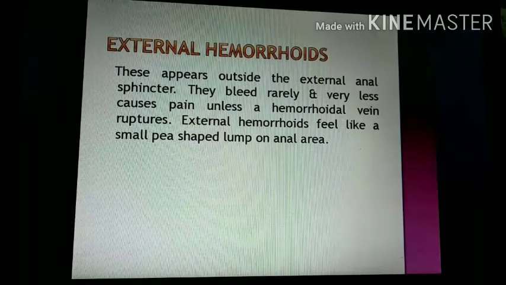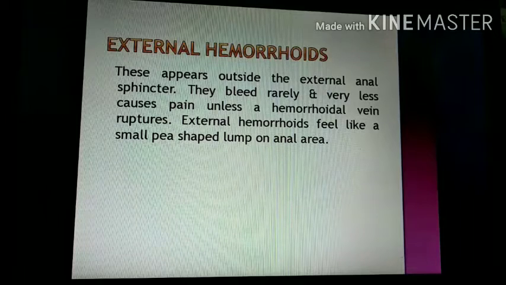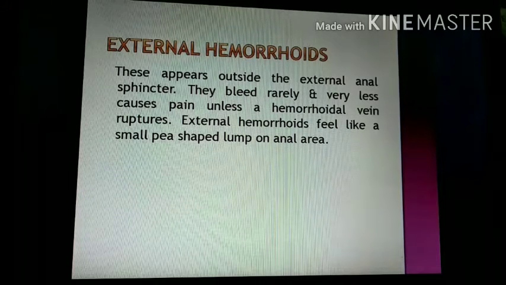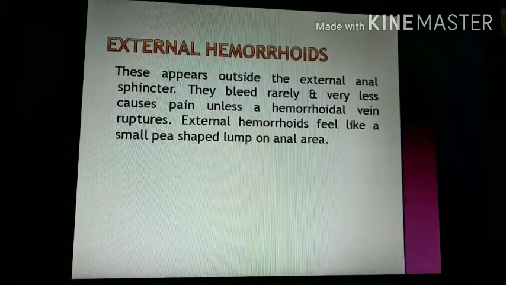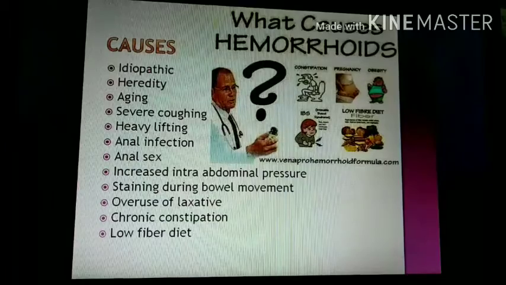Clear? Then mixed hemorrhoid means internal and external hemorrhoids are both present, and the condition is called mixed hemorrhoid.